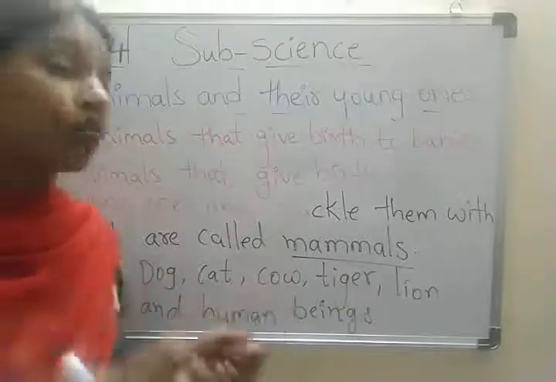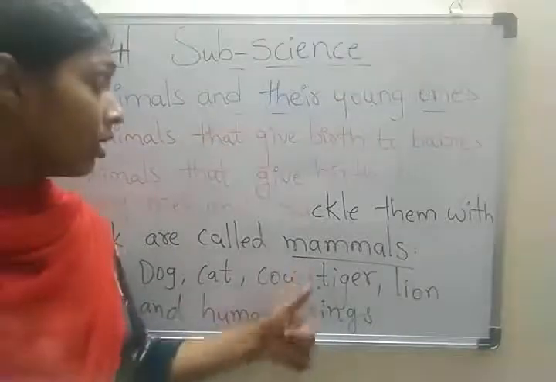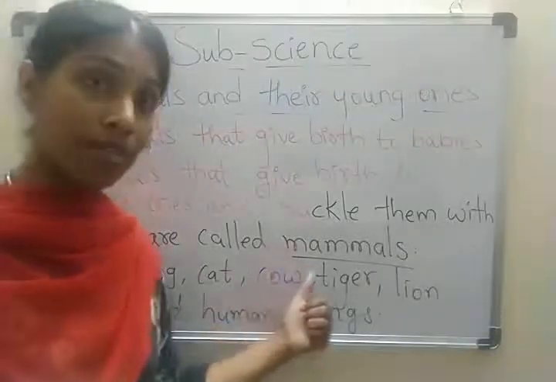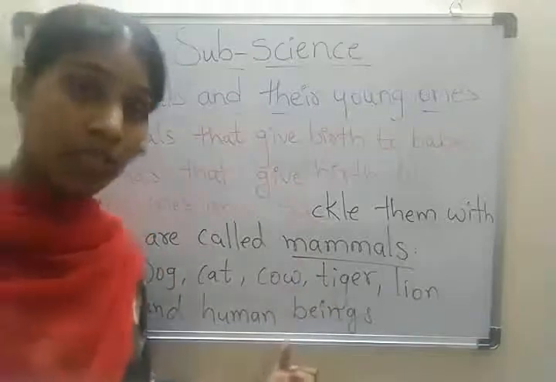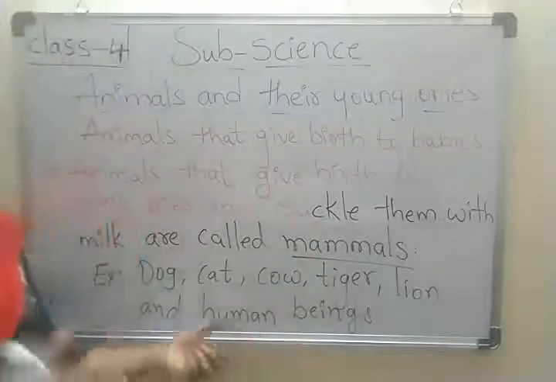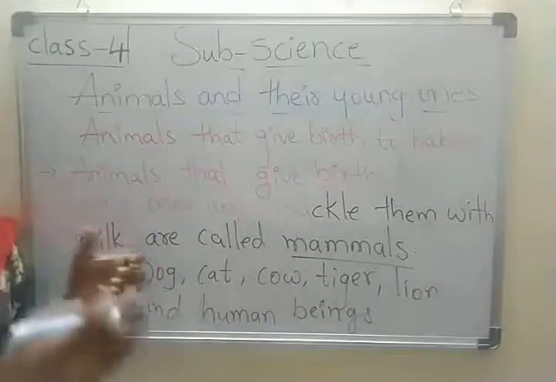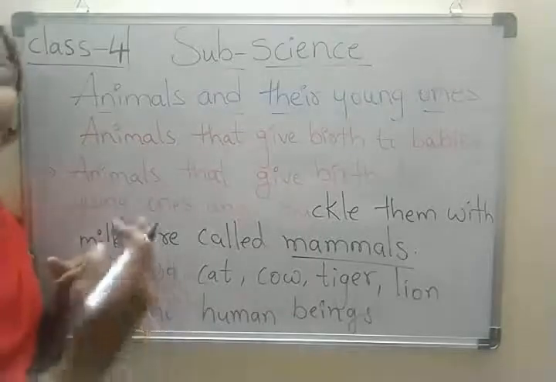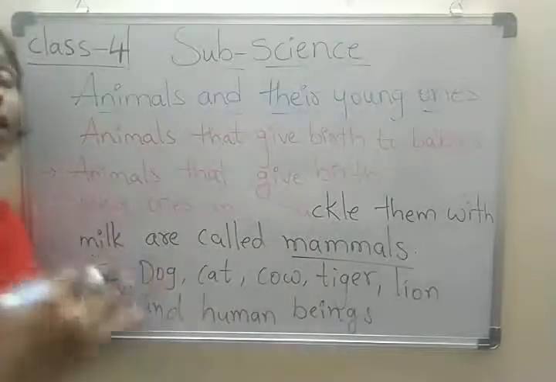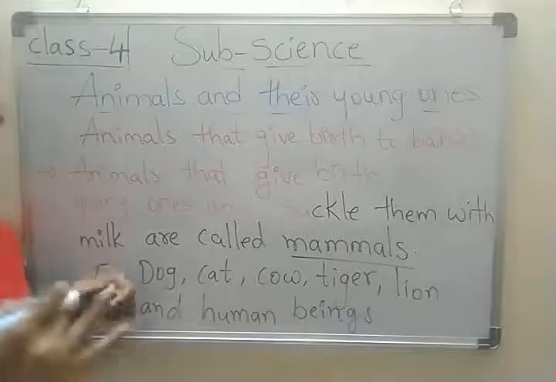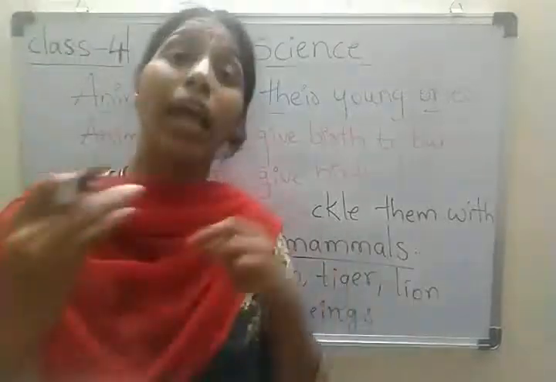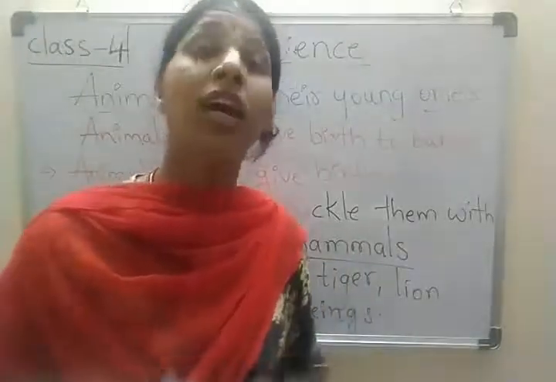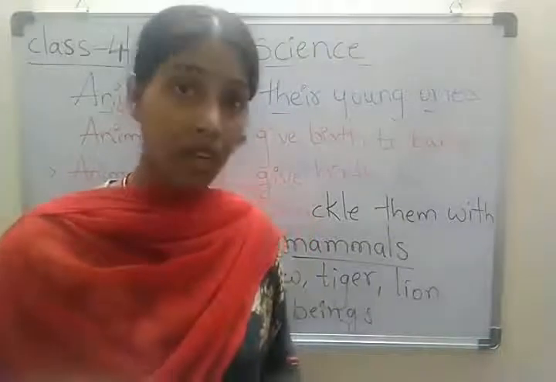So here what do we learn? We learn what mammals are, examples of mammals, and that the complete development of the young ones takes place in the mother's body. The mother feeds the young ones with her milk. Am I clear, children?